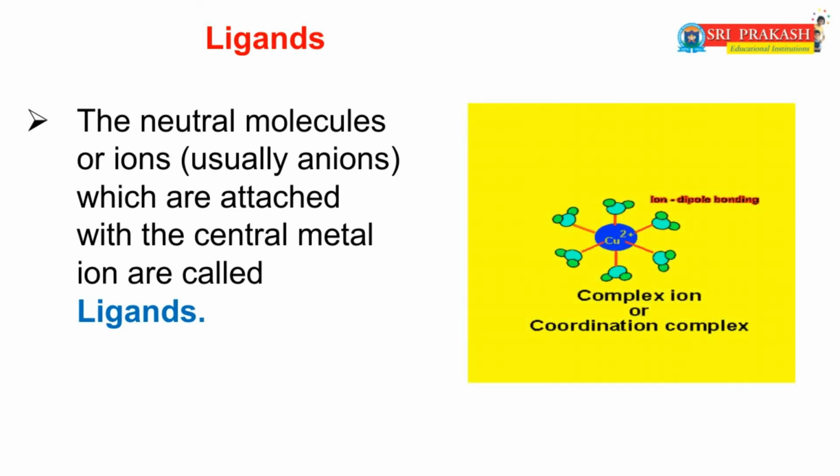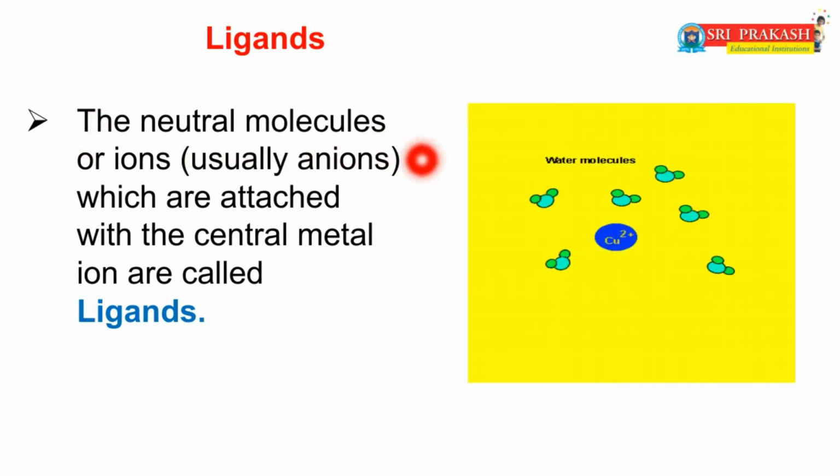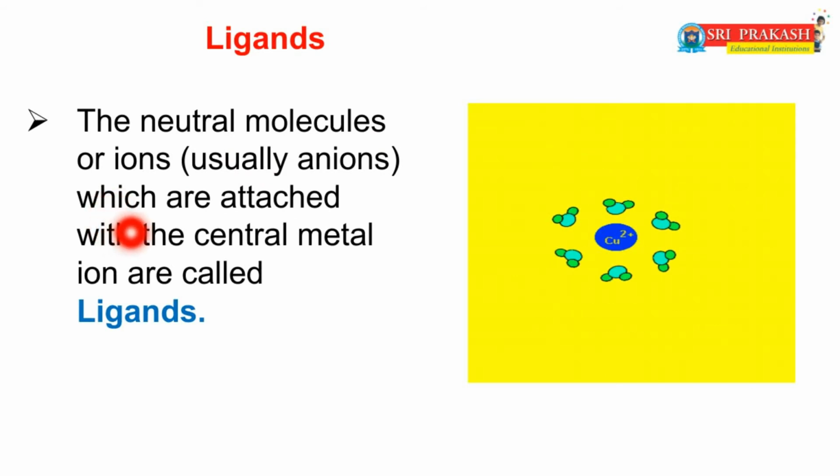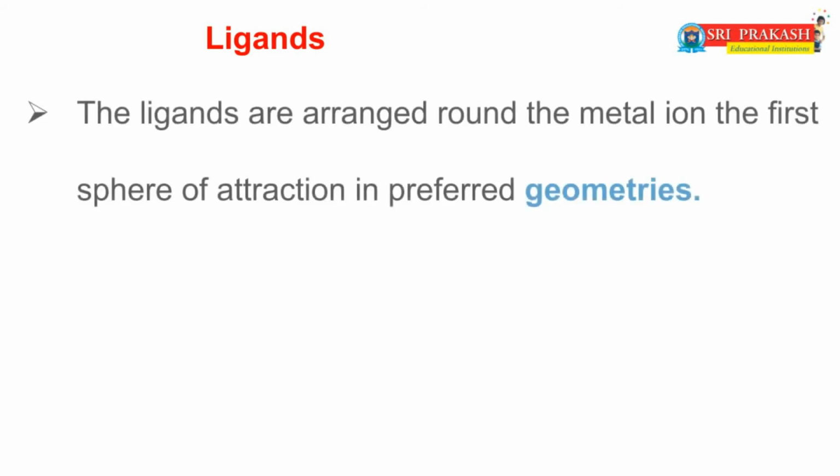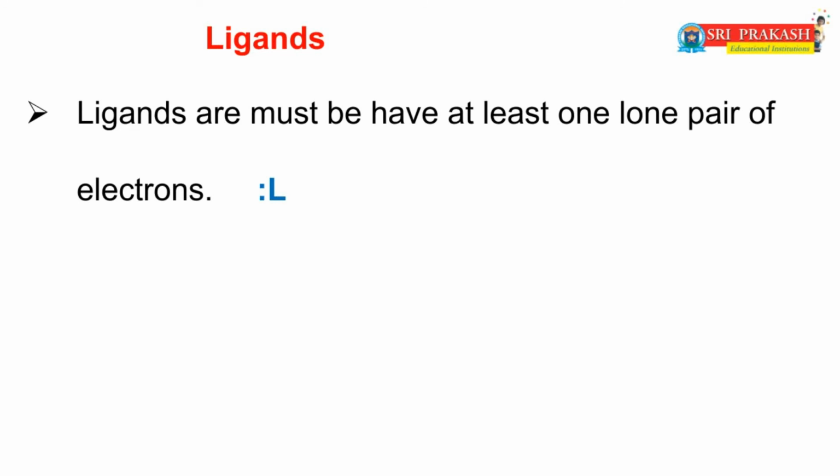The ligands may be neutral molecules or ions. These ions, mainly anions, which are attached to the central metal ion are called ligands. These ligands are arranged around the metal ion, the first sphere of attraction, in preferred geometries. The geometries may be linear, trigonal planar, tetrahedral, square planar, octahedral, etc.